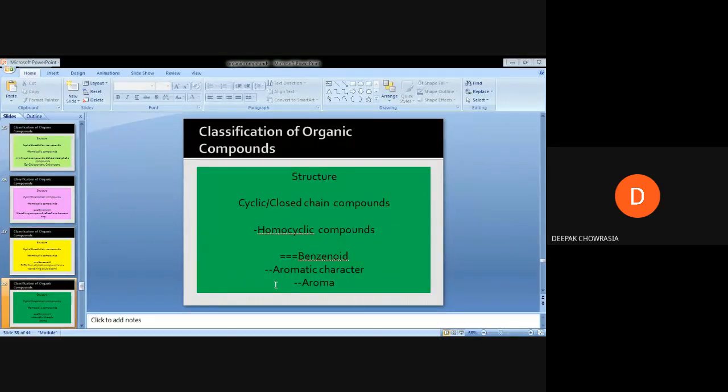Then they have an aromatic characteristic. I hope that you people know what the aromatic characteristic is. Further, these molecules have aroma, and aroma means they have a certain very specific odour in themselves.